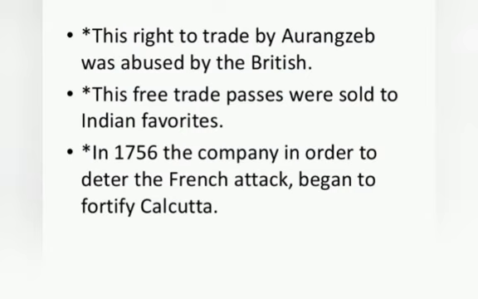In 1756, the company, in order to deter the French attack, began to fortify Calcutta. And as we all know, in 1757 there was the Battle of Plassey, and just after 100 years, in 1857, there was the revolt.